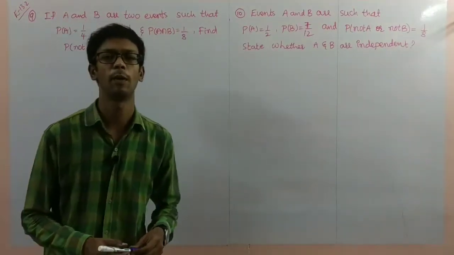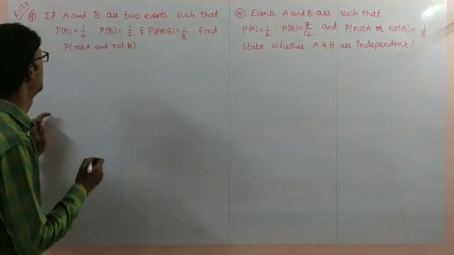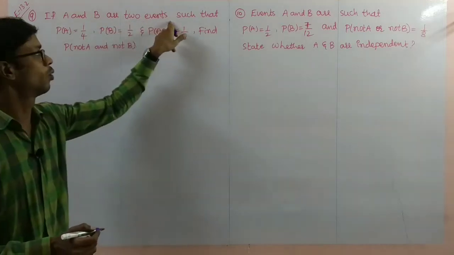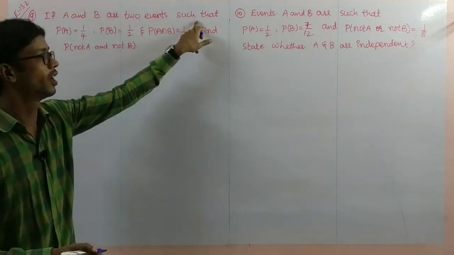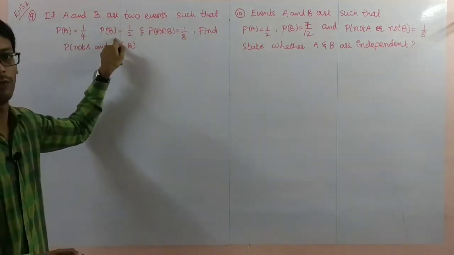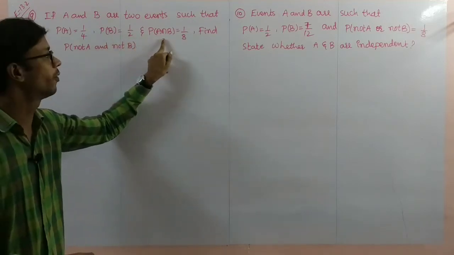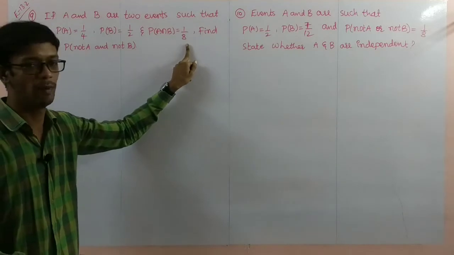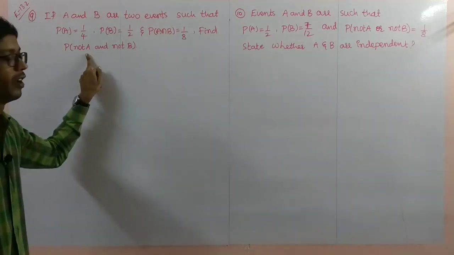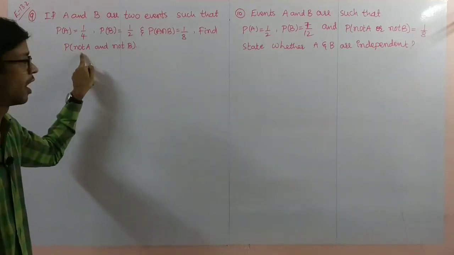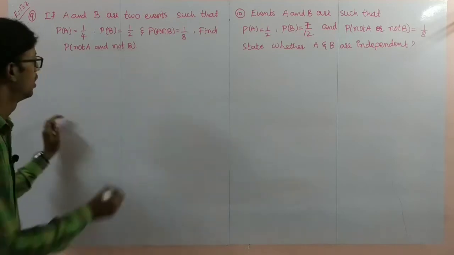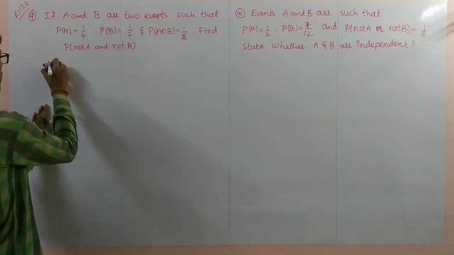Now problem number 9 in the exercise. If A and B are two events such that P of A equal to 1 by 4, P of B is equal to 1 by 2 and probability of A intersection B equal to 1 by 8, find probability of not A and not B. So I will write here the solution.